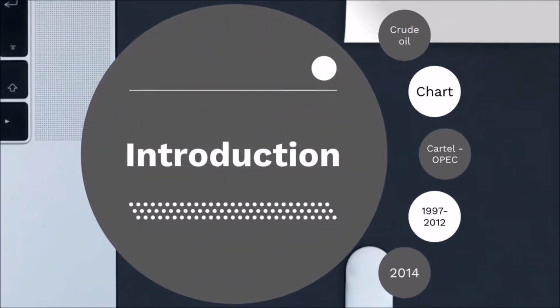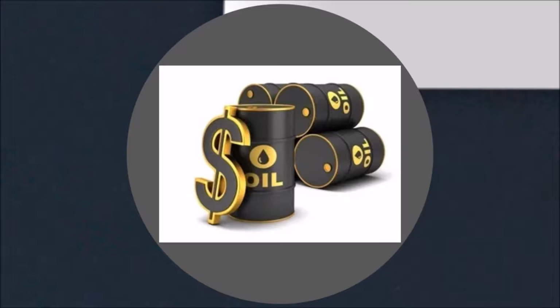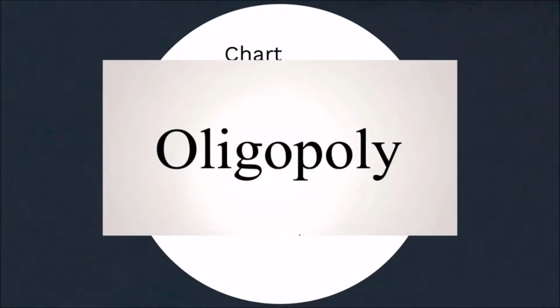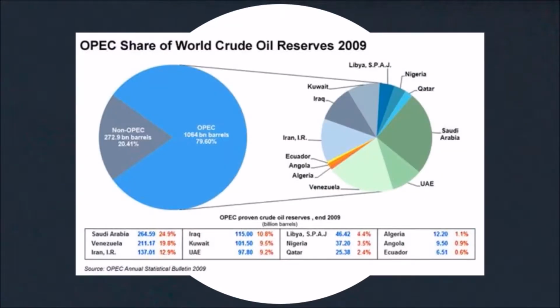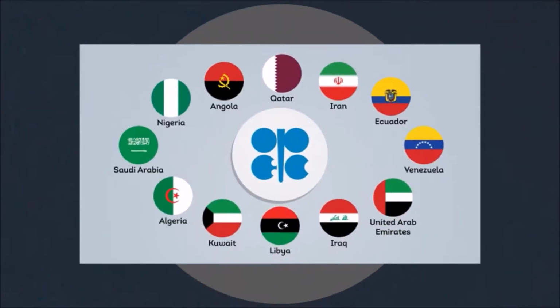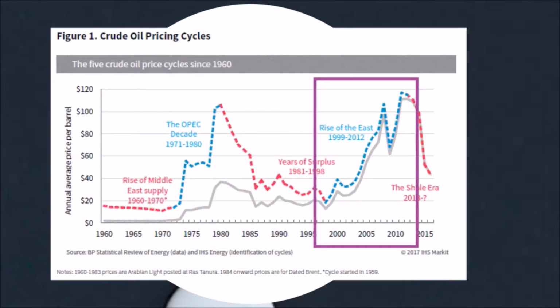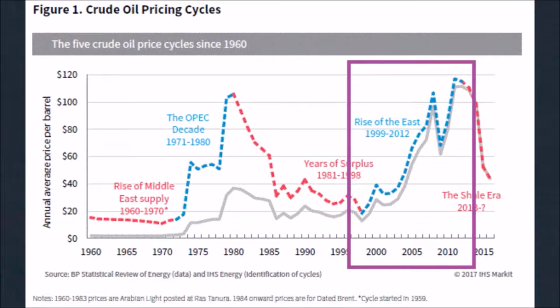Introduction. Crude oil is a type of petroleum that originates from hydrocarbons and organic materials like animals and plants. All firms belong to an oligopoly market because there are only a few firms and many buyers in this industry. OPEC, which is the cartel of 14 crude oil producing countries, is the main supplier of crude oil worldwide. Fluctuation of crude oil prices is due to several changes in demand and supply.